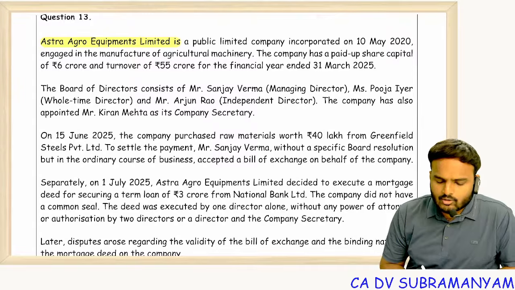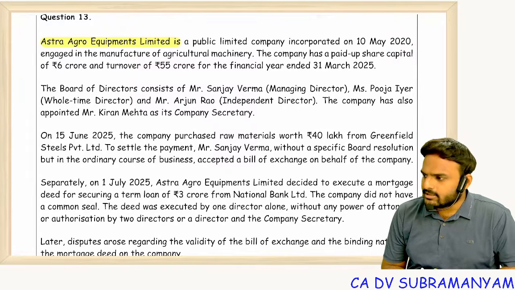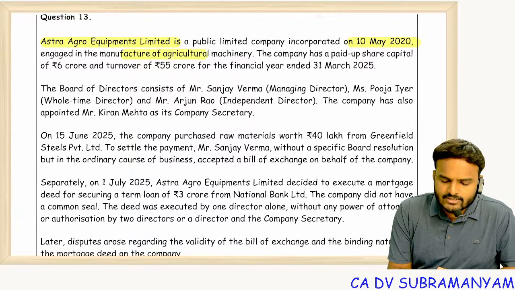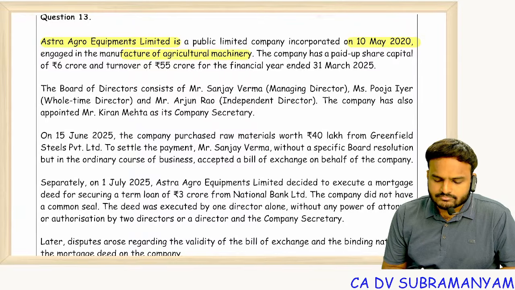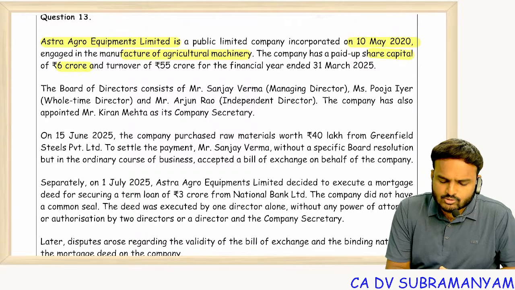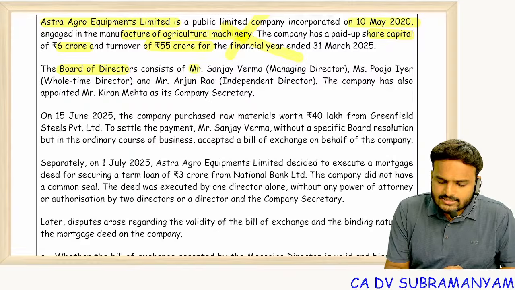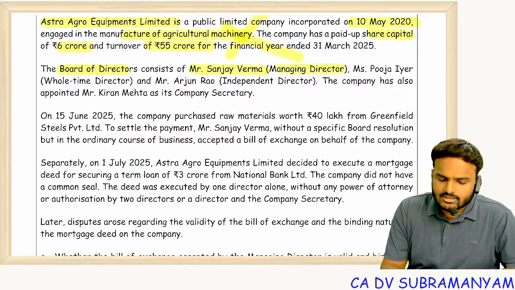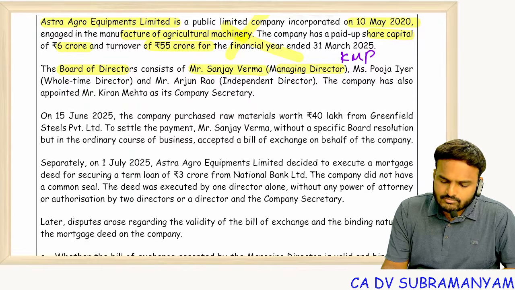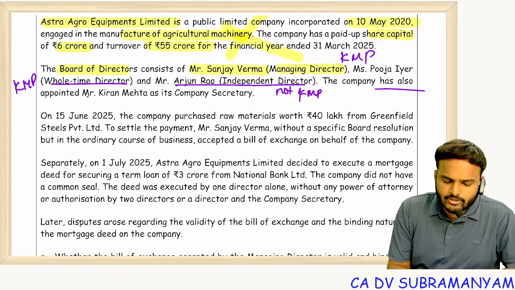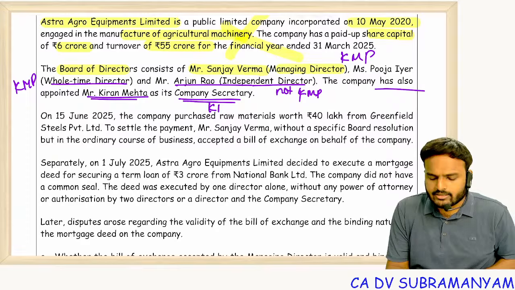Astro Agro Equipments Limited is a public limited company incorporated on 10th May 2020, engaged in manufacture of agricultural machinery. The company has a paid up share capital of 6 crores, turnover of 55 crores, no use at all. The whole board of directors consists of Mr. Sanjay Verma, who is a MD, that means KMP. Next one, Ms. Pooja Iyer, whole-time director, KMP. Mr. Arjun Rao, independent director, not KMP. The company has also appointed Mr. Kiran Mehta as its company secretary, KMP.